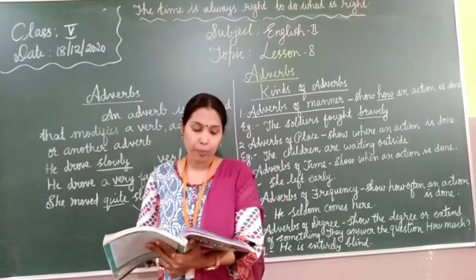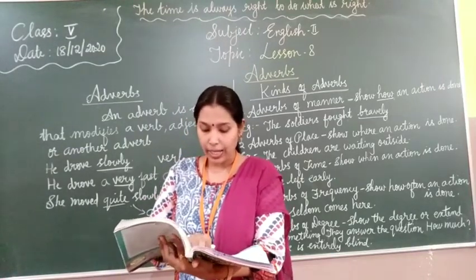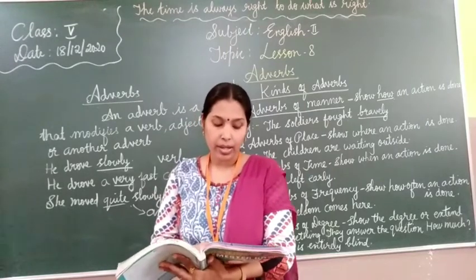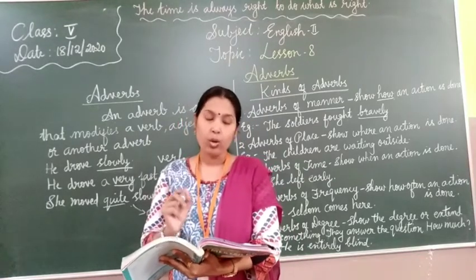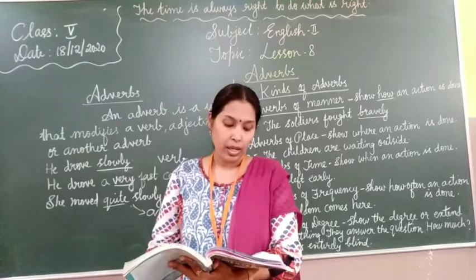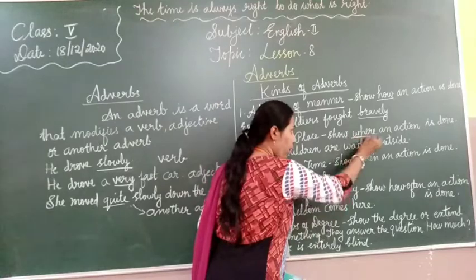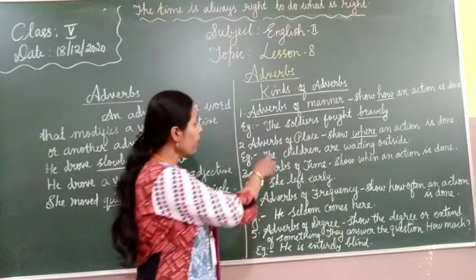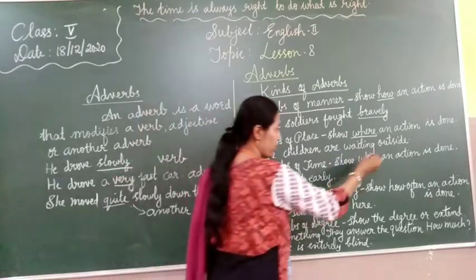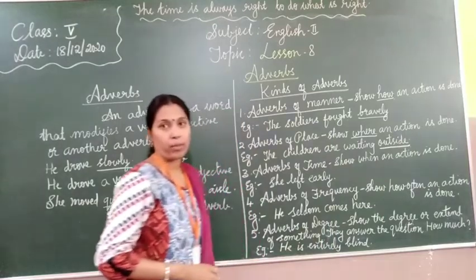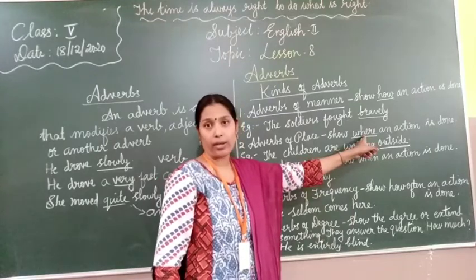Next, adverbs of place. It shows where an action is done. Some adverbs of place are here, there, everywhere, somewhere, inside, outside, near, far, etc. So, next is adverbs of place. It shows where an action is done. Place, right? See example, the children are waiting outside. Where are the children waiting? Outside. So, this is adverb, and it is adverb of place because it answers the question where. Okay.